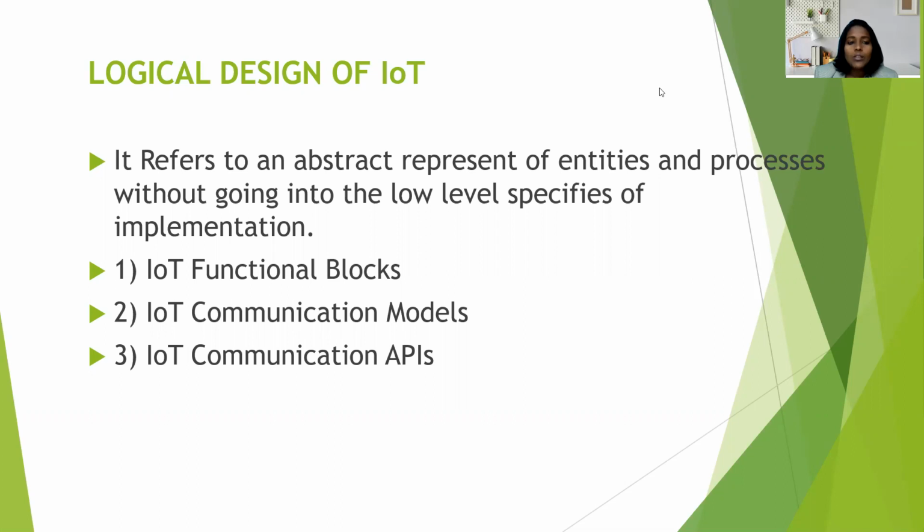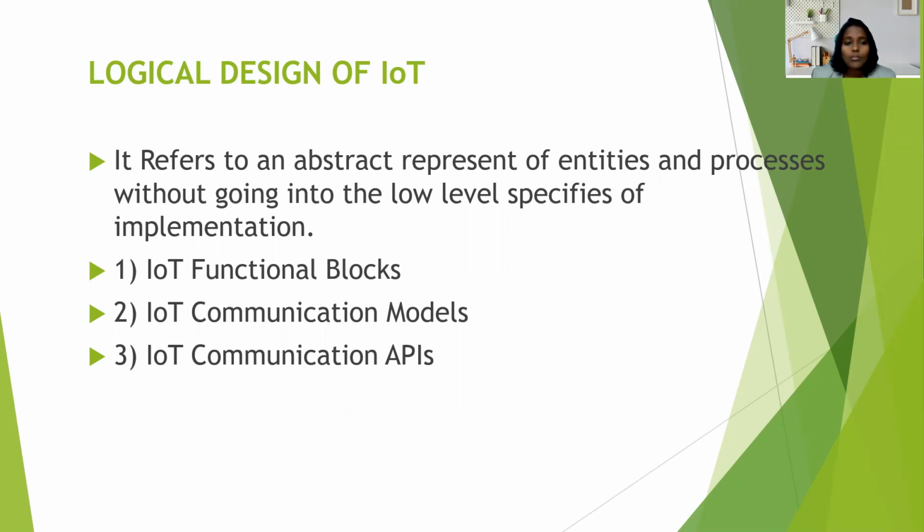So first we'll see IoT functional blocks. An IoT system comprises a number of functional blocks that provide the system the capabilities for identification, sensing, actuation, communication, and management.